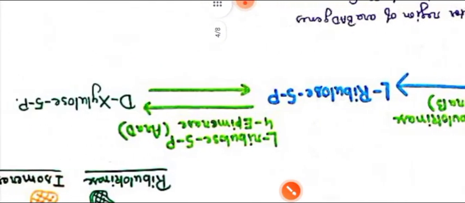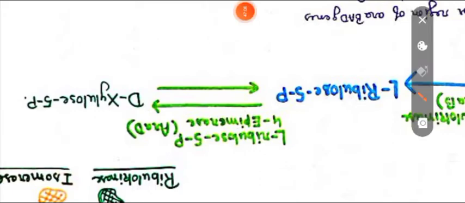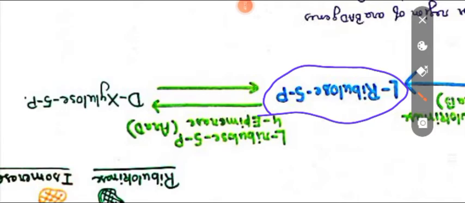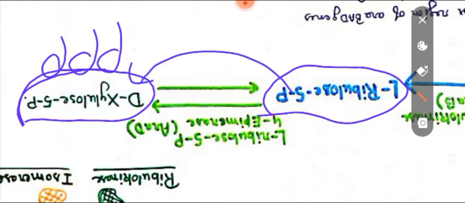Let's come to ARA-D. Well, ARA-D has an epimerase activity, and it converts this L-ribulose 5-phosphate into D-xylulose 5-phosphate, which is an intermediate of your pentose phosphate pathway. And for conversion of this to this, we need an enzyme coded by the ARA-D gene.